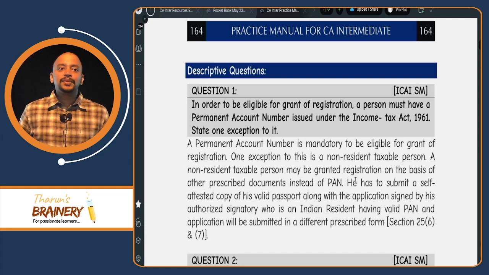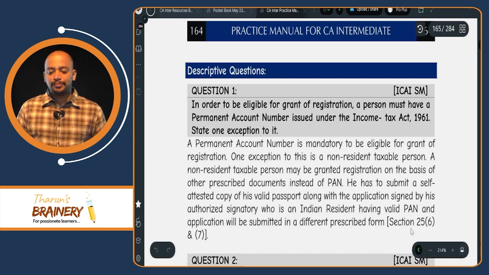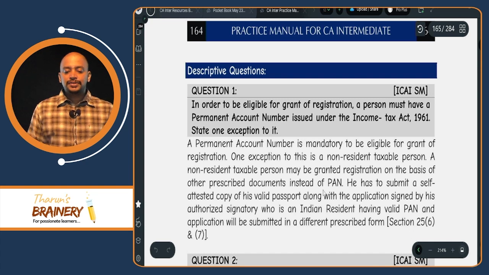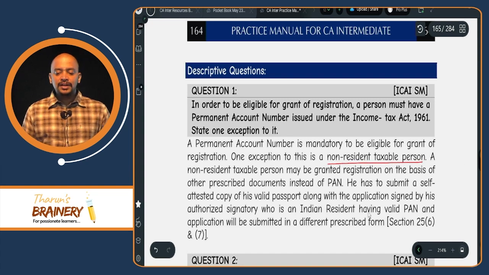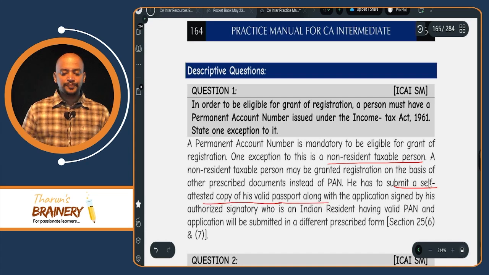Generally, we need a permanent account number because the GSTIN is based on the permanent account number. But we have one exception. That is in case of NRTP. They will not have a permanent account number. So based on their passport, they can make the application for registration. Therefore, one exception to this is NRTP, non-resident taxable person. He has to submit a self-attested copy of his valid passport.